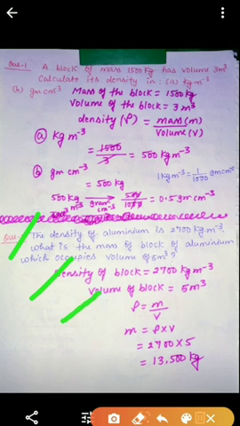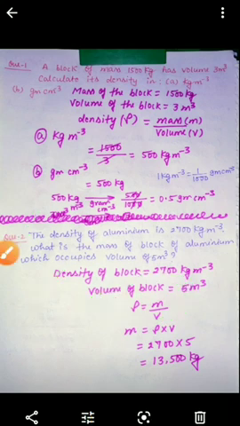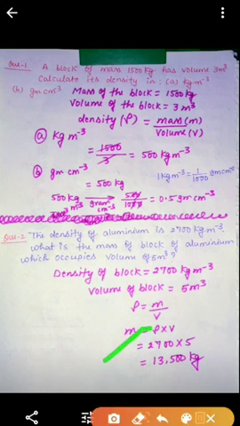Second, volume of the block is 5 meter cube. Now write down the formula. Density is equal to mass upon volume. Density is 2700 and volume is 5. So multiply these values, 13,500 kg. So mass will be 13,500 kg.